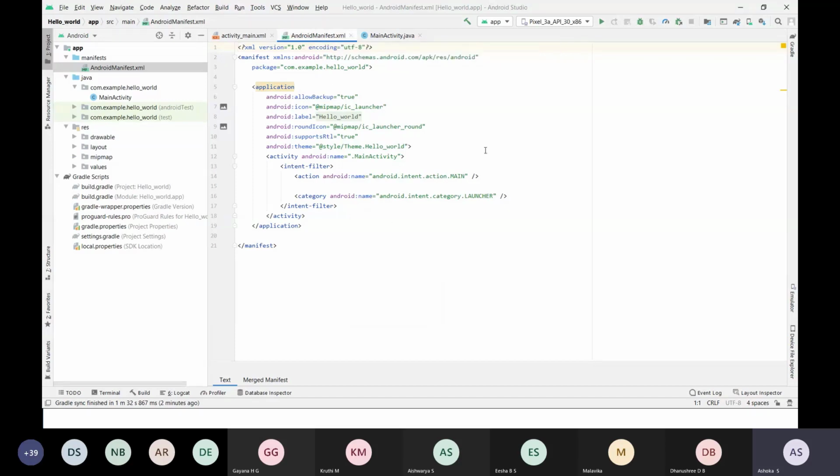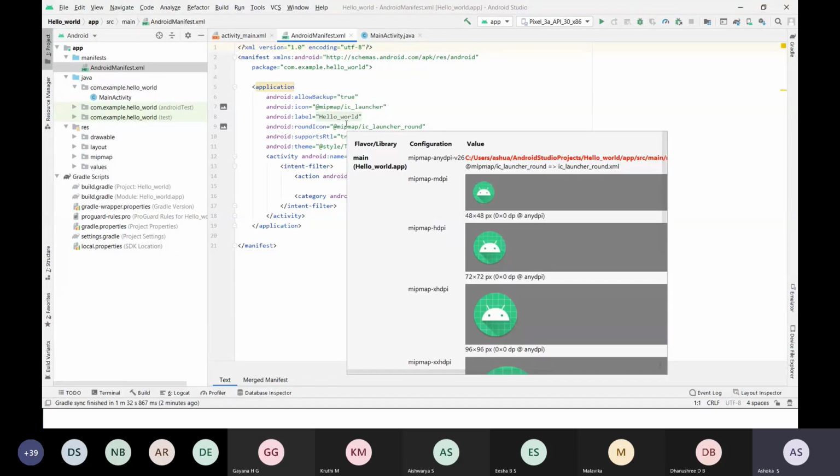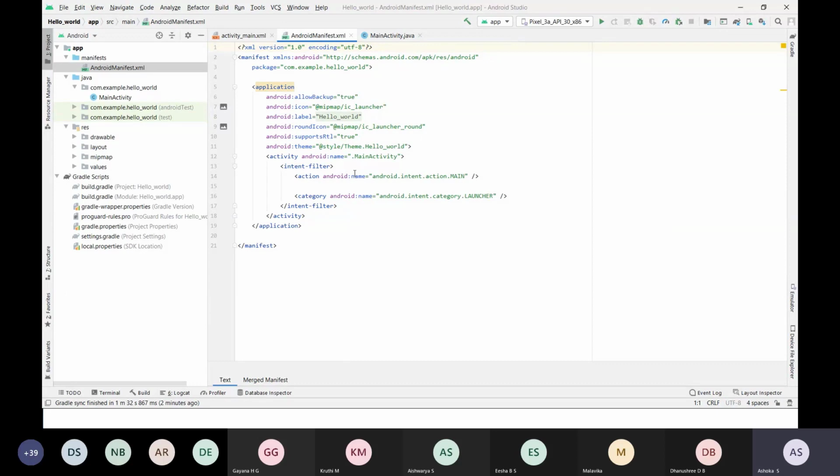Okay, so this is an XML file. We have not created this file. This code is generated automatically. Whenever you select an empty activity, all these codes are automatically generated. We have not written this code. So you can see here the manifest, and one thing you need to understand is this.